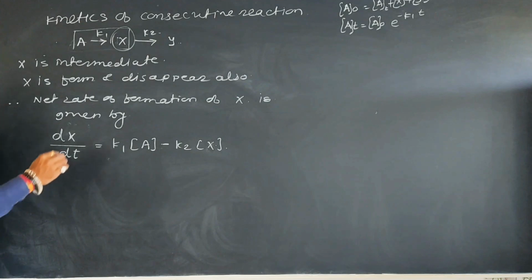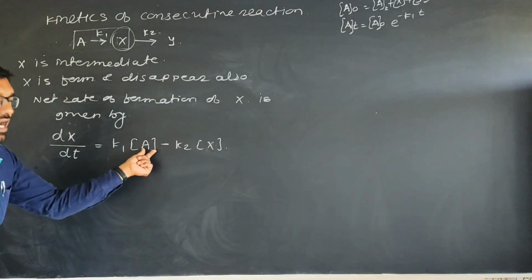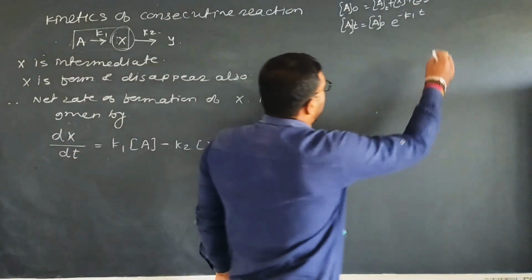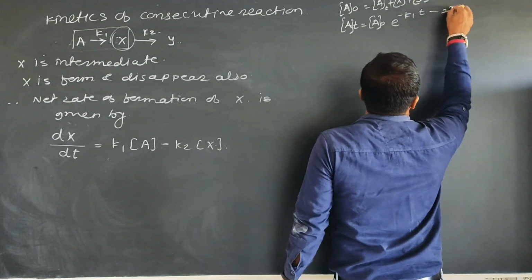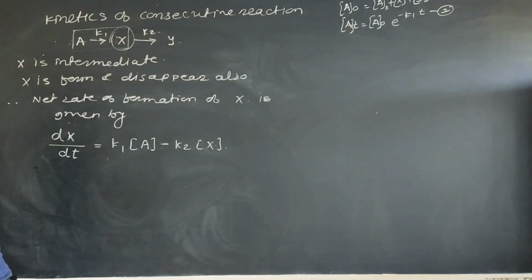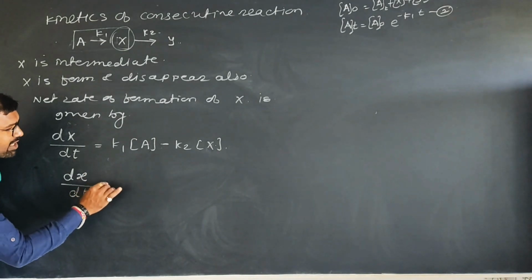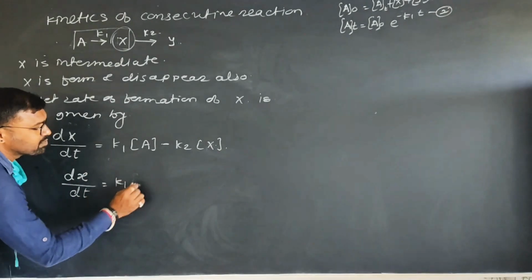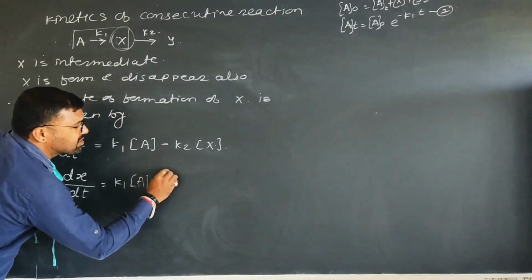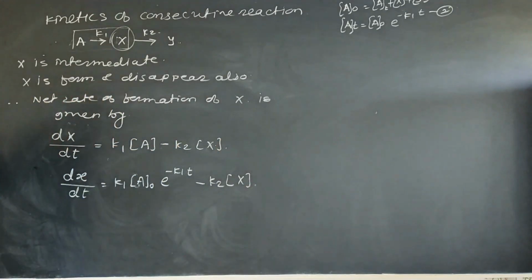Okay. Look, from this equation, K1 into A, K2 into X, here you can write A_t. From equation 2, I have the value of A_t is equal to A0 into e raised to minus K1 into t, right? Therefore, I can write dx upon dt is equal to K1 into A0 e raised to minus K1 t minus K2 into X, right? What difficulty is there up to here? Okay, no problem.